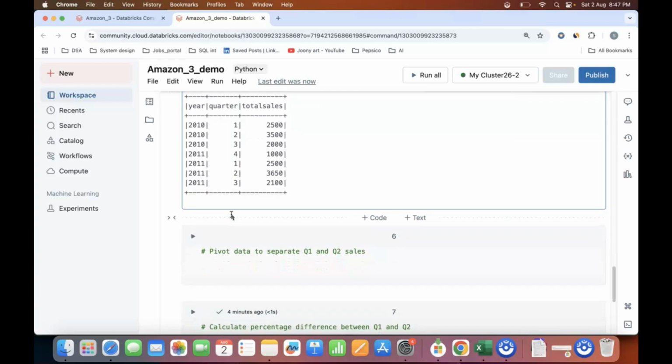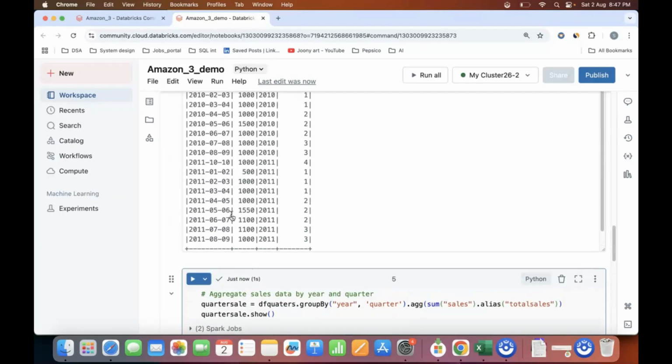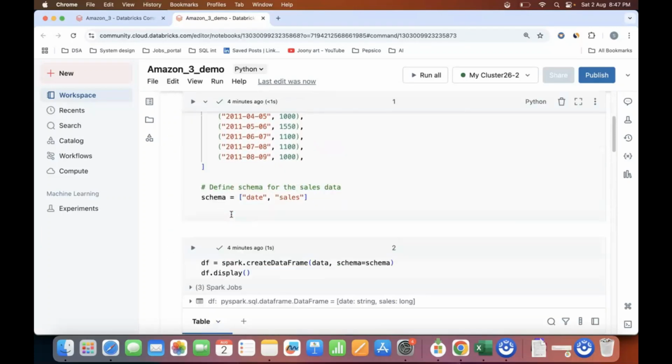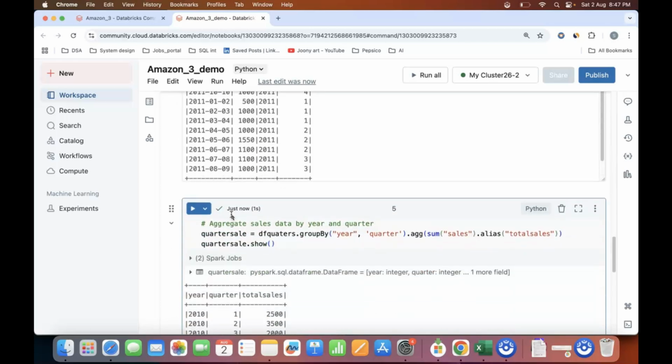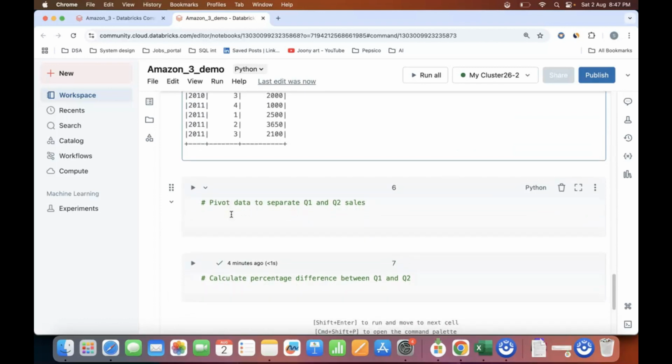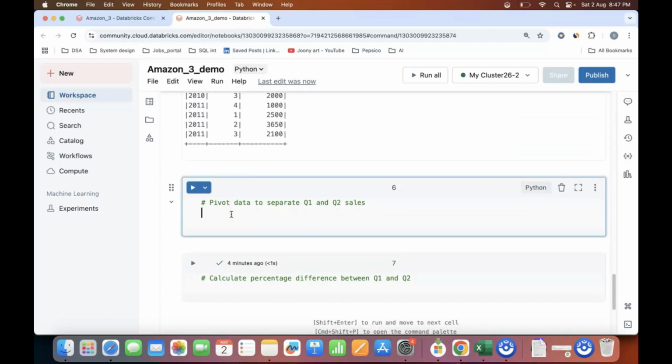Now what I need to do is pivot the data to separate my Q1 and Q2 sales. So for that I will be pivoting my data. So what does pivot mean? Some values will be in my columns and some will be in my rows. It will be grouped by the year, and I will pivot the quarter, that is quarter 1 and quarter 2 will be in my columns, and I will calculate the total sales for each column.